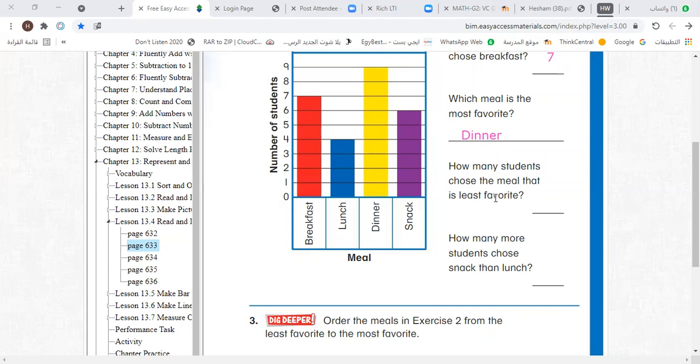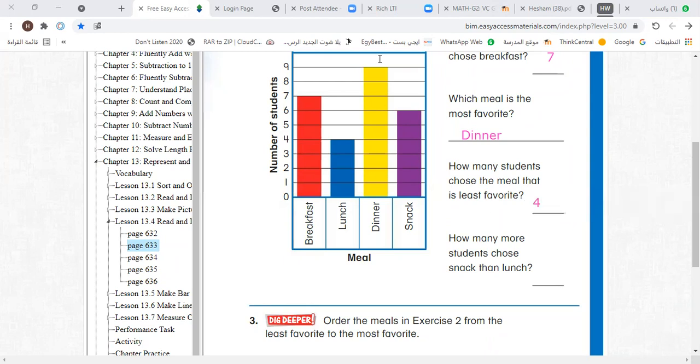Mazin, which meal is the least favorite? What's the least favorite meal? Lunch. Yes, lunch. How many students choose lunch? 4. So let's write here 4. That's right. The excellent boy.